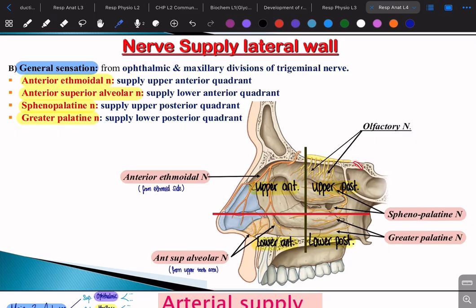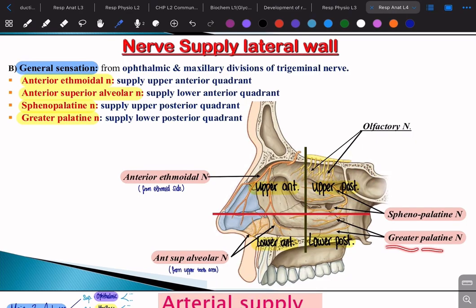The posterior, we have upper posterior and lower posterior, just like the anterior. So the upper posterior is going to be supplied by the sphenopalatine nerve, and the lower is going to be supplied by the greater palatine nerve. So how do you remember this? We're going to remember it by spheno for S. S for superior is going to supply the upper posterior. So sphenopalatine, S for superior, upper posterior nasal cavity. It's going to supply the upper posterior wall of the nasal cavity.